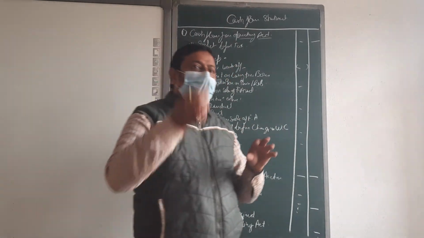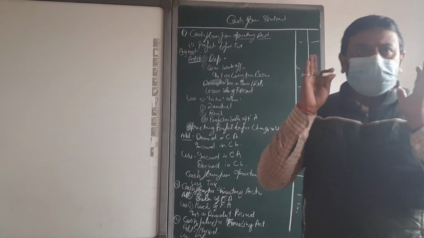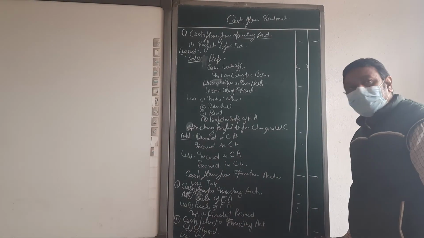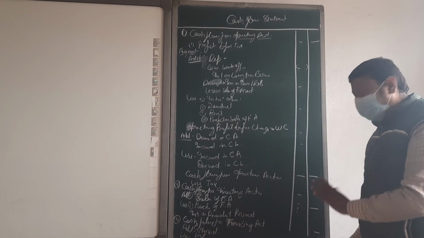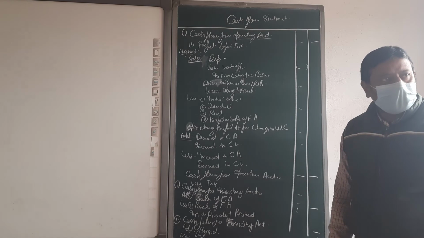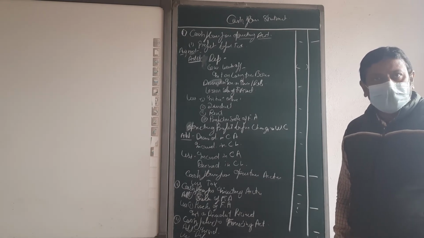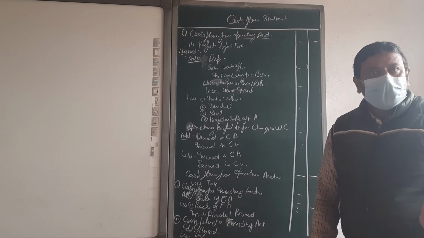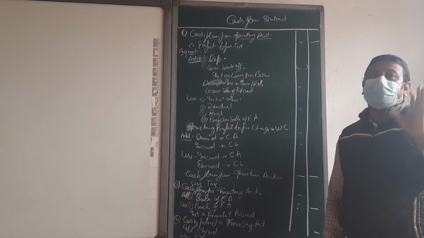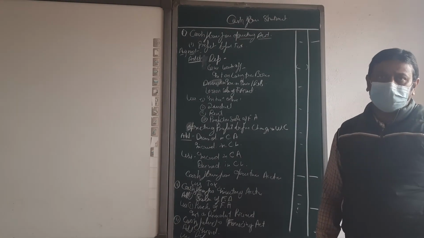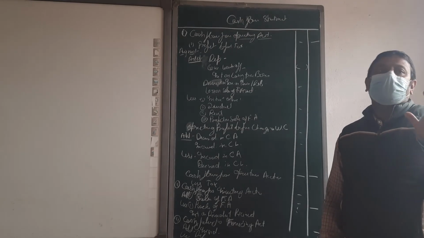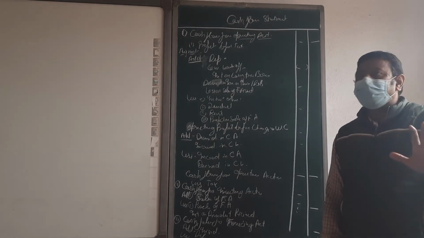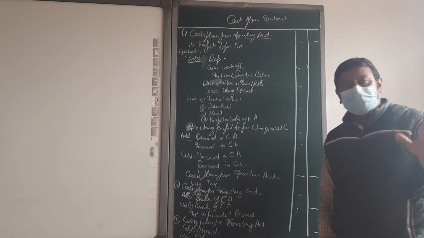When we are going to add or less, that depends on your sign. Its amount is coming in plus, so then plus. Its amount is coming in minus, then minus. Okay, beta? Clear? Just the opening cash you are going to add, then you have got the closing cash. If you got it, then the answer is right. If not, then some problem is there. Okay? That is called cash and cash equivalent.